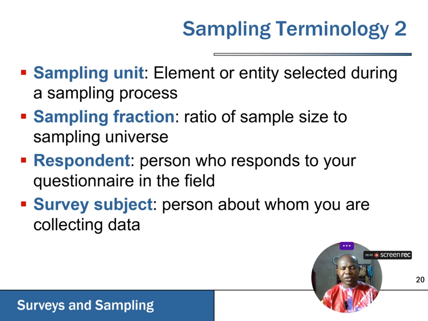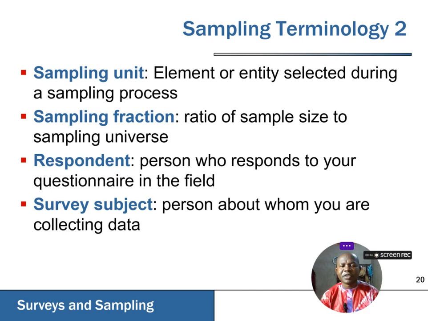For instance, say we are dealing with Nigerian youth, and entirely the Nigerian youth are, say, 50 million in numbers. Out of this 50 million, we've calculated a required sample size to use for our study, and we arrive at, say, 5 million. So that 5 million is our sample size. To obtain the sampling fraction, we divide the sample size by the sampling universe. So the sample size divided by the sampling universe becomes our fraction.